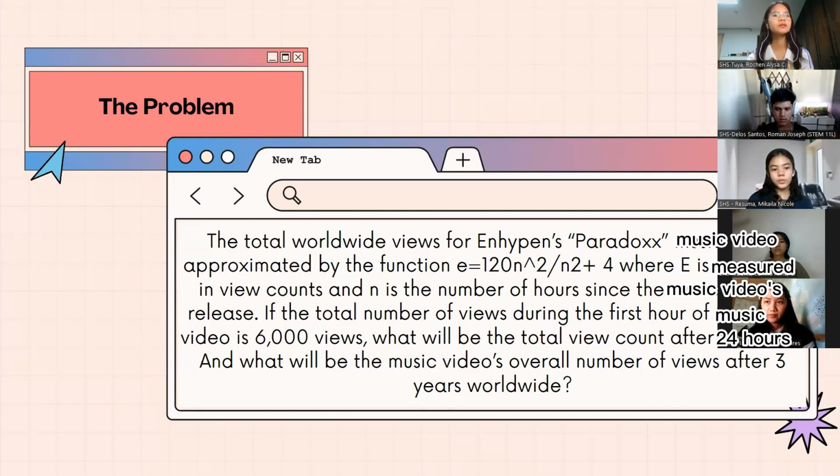The total worldwide views for Enhypen's Paradoxxx music video, approximated by the function E equals 120 n squared over n squared plus 4, where E is measured in view counts and n is the number of hours since the music video's release. If the total number of views during the first hour of the music video is 6,000 views, what will be the total view count after 24 hours? And what will be the music video's overall number of views after 3 years worldwide?